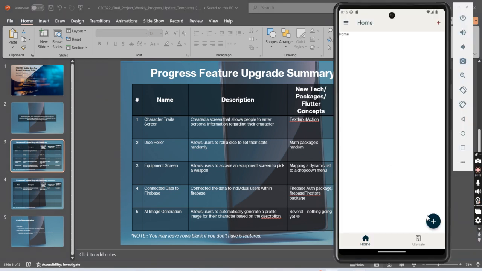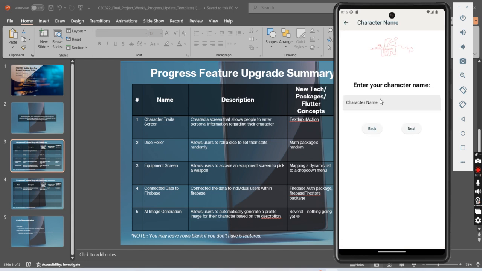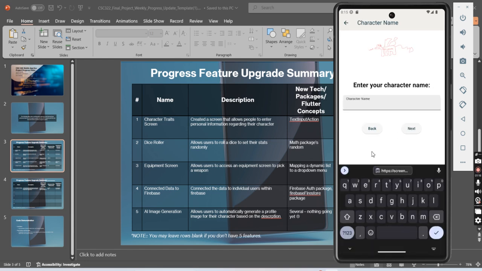Same home screen. That's not changed. Is that new? I might have added a dragon. No, I remember the dragon. Did we have the screen going last time? I don't remember. This might be new. This is new as well.